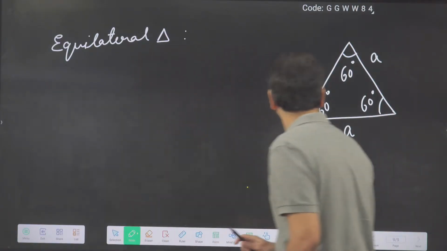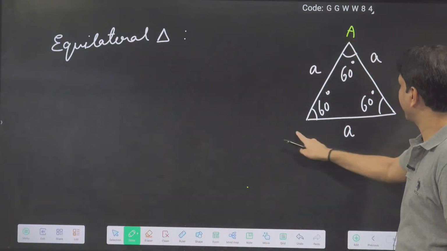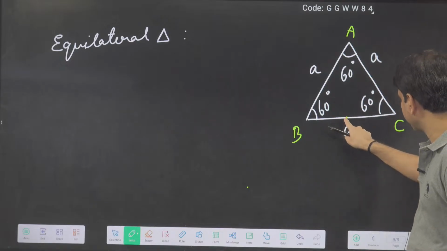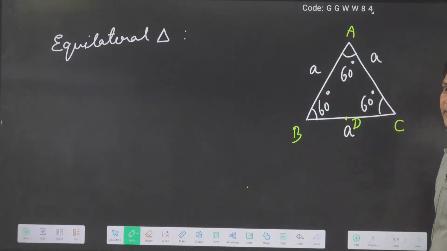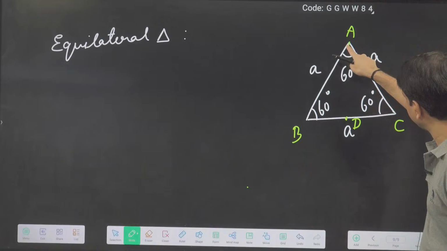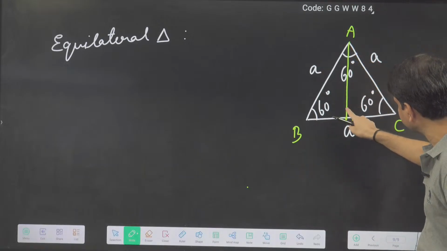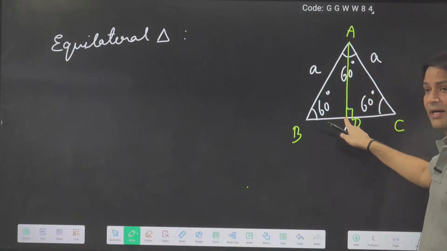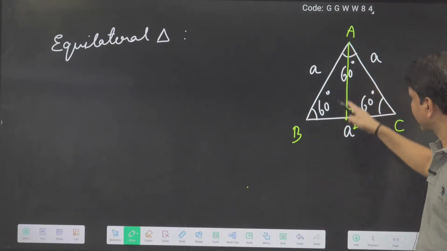What is the meaning? Suppose here the vertices are A, B and C. From A, suppose the midpoint of BC I am taking as D. If I join A and D, then what is the property? This will be perpendicular. D is the midpoint, so AD is the median.